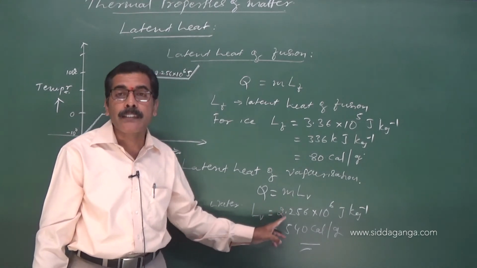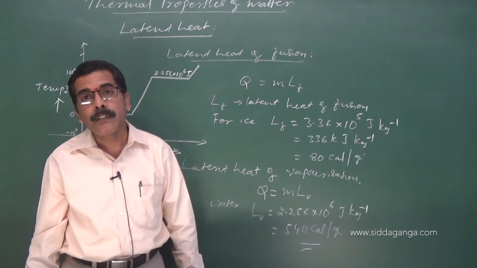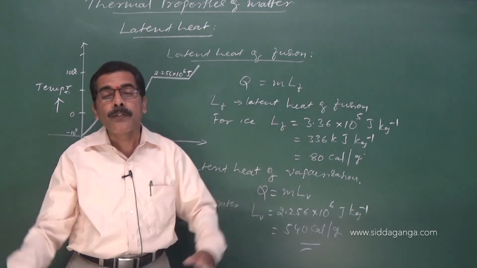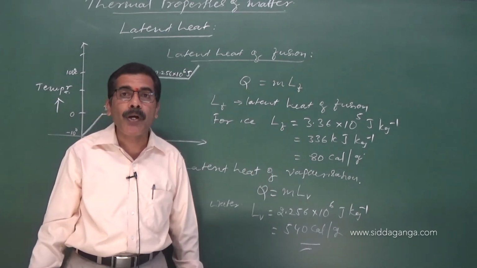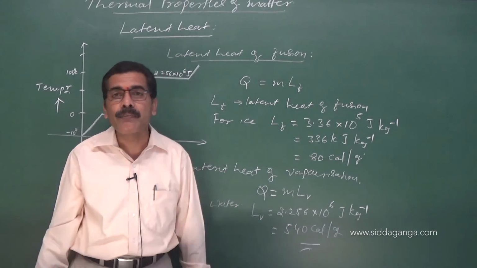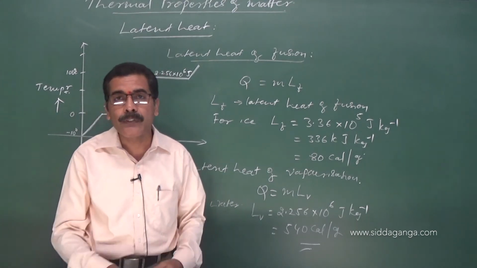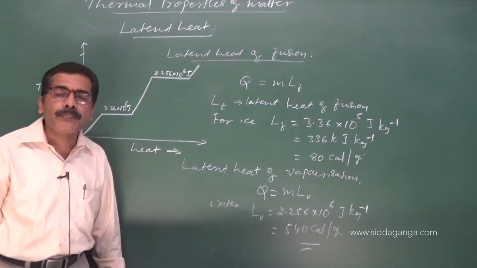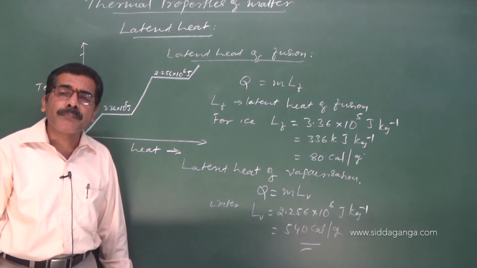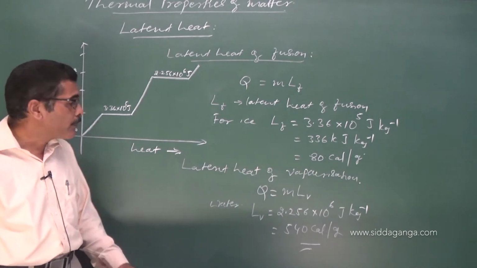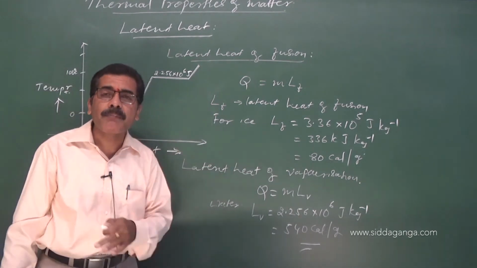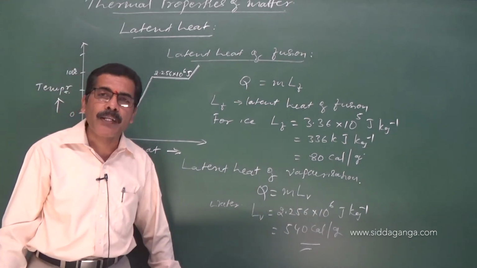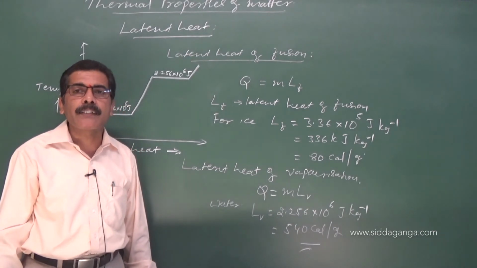That's why steam is dangerous. You might have read in the newspapers that when a boiler bursts, many people are affected because the steam released is very dangerous and causes severe burns. This is how we study the variation of state of a substance when heat is supplied to it. Latent heat is a very important concept in understanding the change of state.